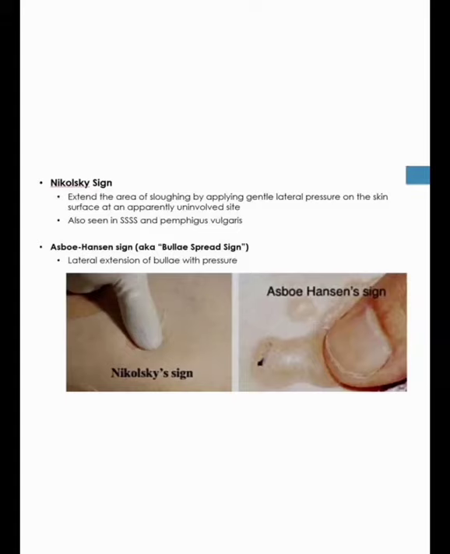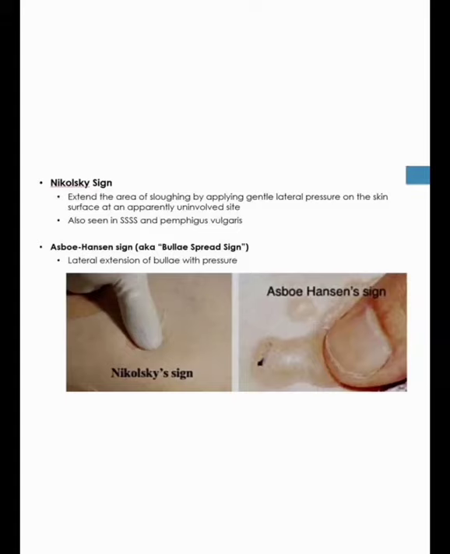In that area the skin will peel off. In the previous picture you can see the peeled skin. The primary or the superficial layer is peeled, right? So in this picture, pressure is being applied. This is the first picture and that is the later picture. The erosion will occur. I hope you understood. Next one, bulla sign.